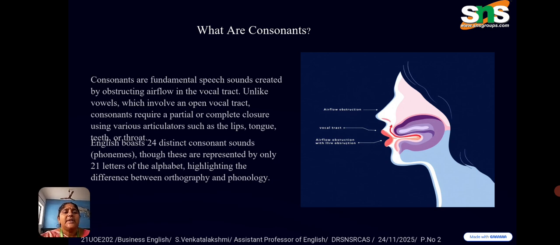Consonants are fundamental speech sounds created by obstructing airflow in the vocal tract. Unlike vowels, which involve an open vocal tract, consonants require a partial or complete closure using various articulators such as the lips, tongue, teeth, or throat. English boasts 24 distinct consonant sounds. They are called phonemes, though these are represented by only 21 letters of the alphabet, highlighting the difference between orthography and phonology.